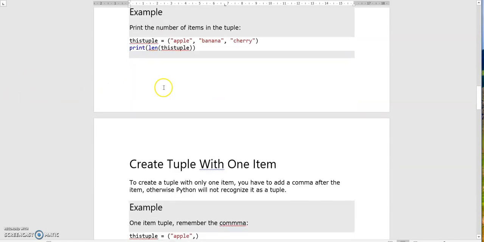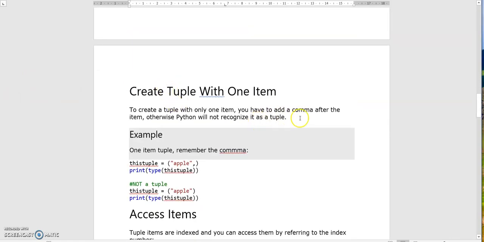Next one is create tuple with one item. If you want to create a tuple with only one item, you have to add a comma after the item, otherwise Python will not recognize it as a tuple. That means if you want to create a tuple with only one item, definitely you have to add a comma after the item.